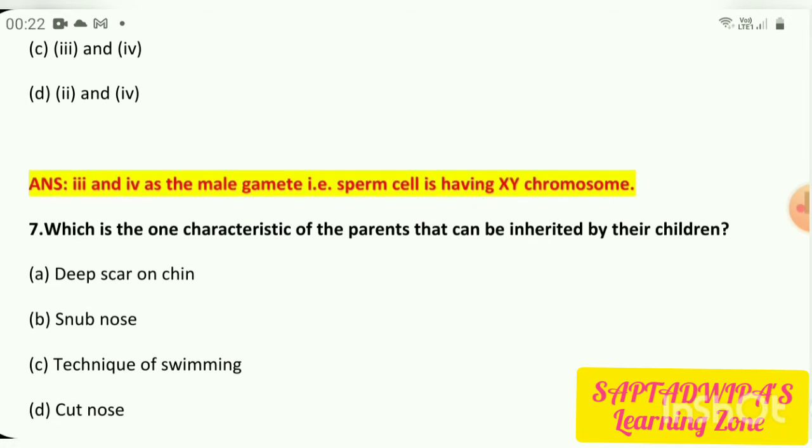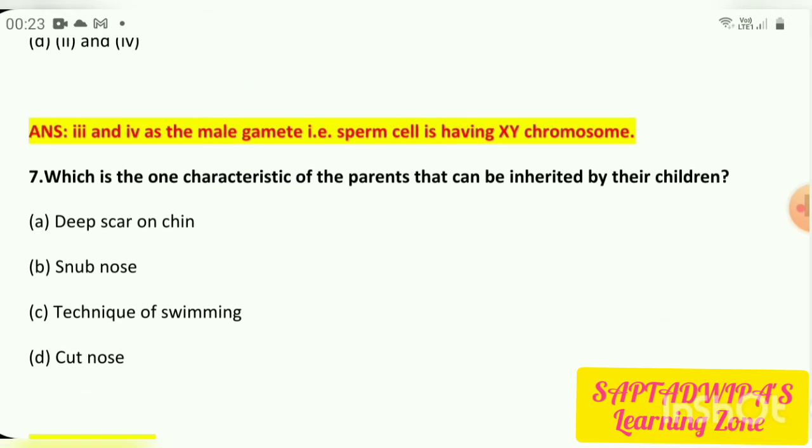Okay. Now number 7. Which is the one characteristic of the parents that can be inherited by their children? So options are deep scar on chin. Whenever any parent is having a deep scar on chin, that deep scar is due to something, maybe the parent fell down somewhere or got hurt in some way. So obviously it cannot be inherited by the children.